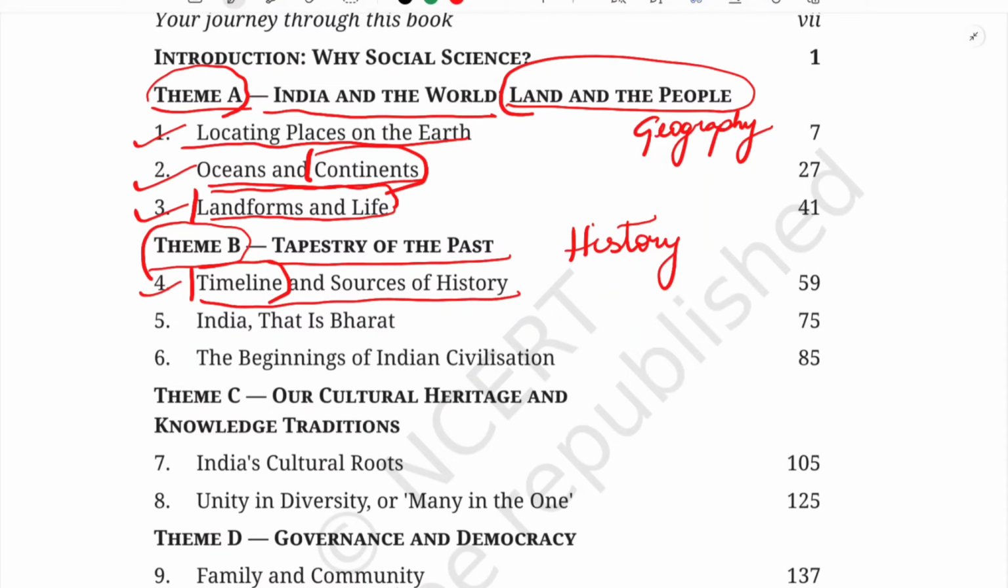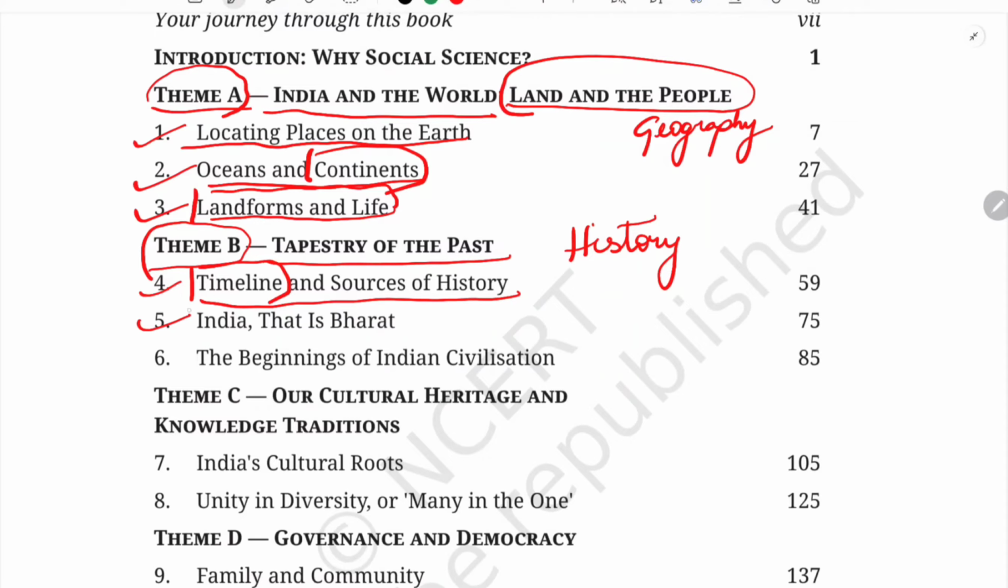There are some sources, especially books, like manuscripts, through which we came to know about our history. Also inscriptions, old buildings and old monuments. Archaeologists, through their excavations, have found so many things through which we came to know a lot about our history. All those things we are going to study in this chapter.